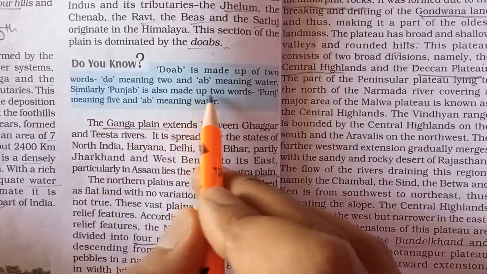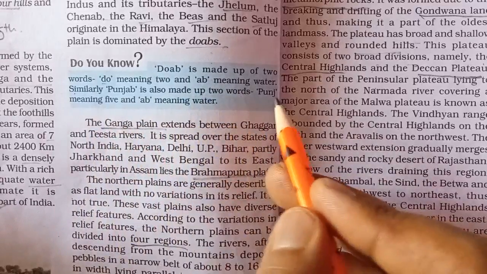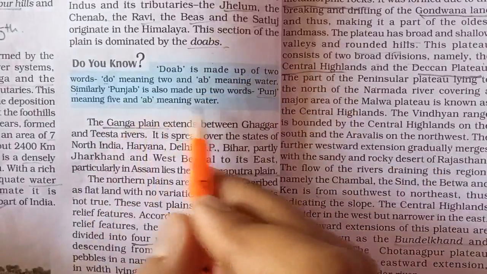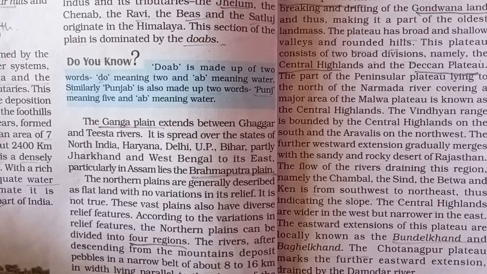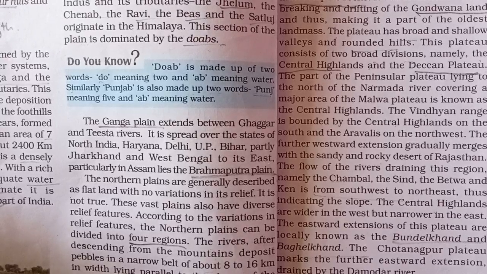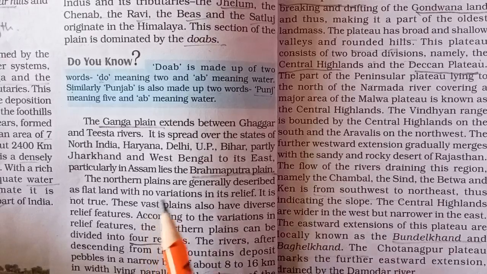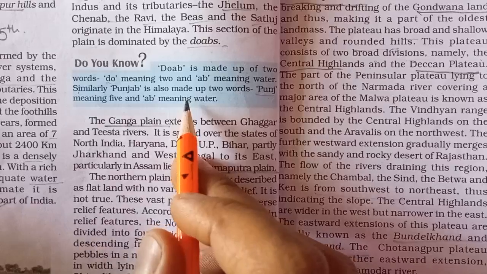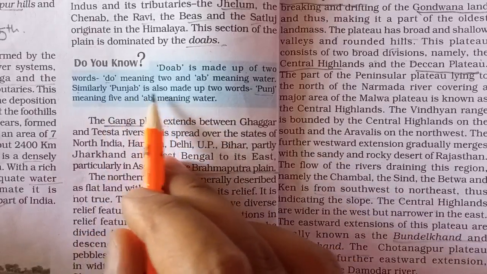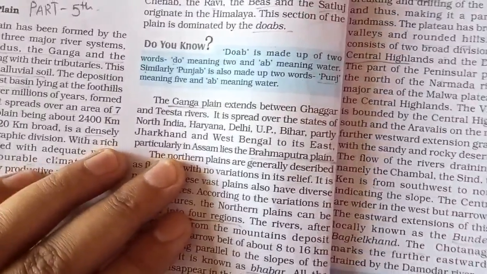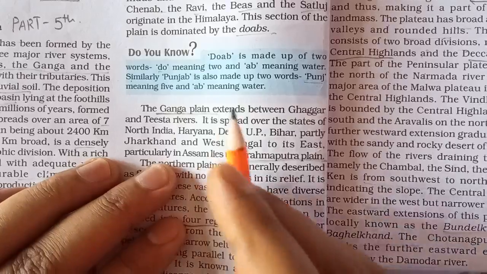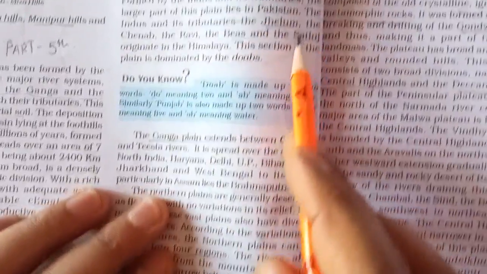Similarly, Punjab is also made up of two words. Panj means five, Ab means water. So Punjab is a land of five rivers, as you must have heard. The entire region of Punjab, including the area within Pakistan, is formed by the land between five rivers. That is why we call it Punjab. So you will find many Doabs when you talk about the Punjab plains.